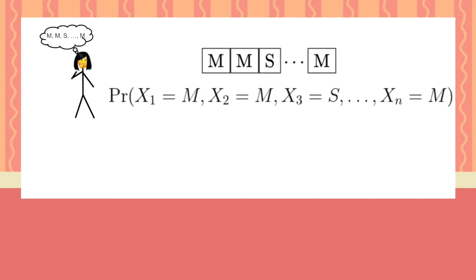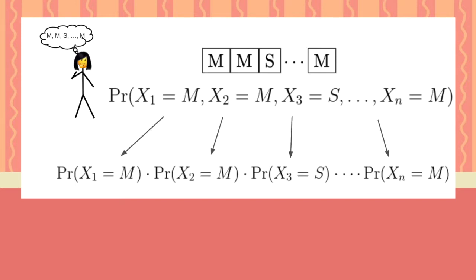Now it's one thing to compute the probability of Ella meowing or sleeping on a single day, but what about if we want to figure out how likely a sequence of days is? This is called computing the joint probability. Because the Xi are independent, we can split the probability into a product of probabilities for each random variable.